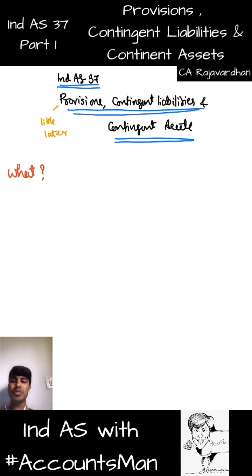If you can observe, one thing that's common between contingent liability and contingent assets is the word contingent. We've been discussing the asset and liability definitions ever since we started the Ind AS discussion. So all we need to do now is understand the significance of the word contingency. Once we understand the word contingency, then we can add asset to it, then we can add liability to it to understand it better. So I will keep my initial discussion to the word contingency. What exactly do we mean by contingency?